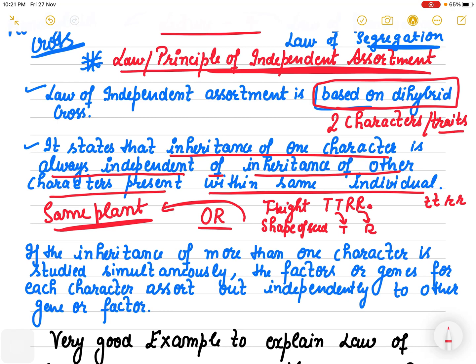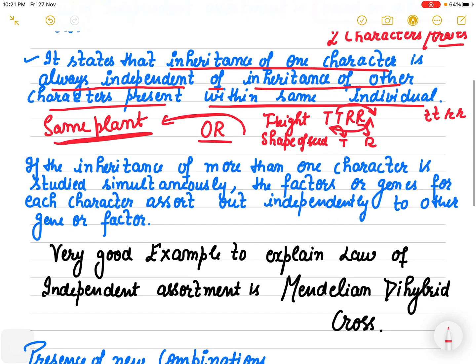Are you getting my point? The shape of the seed does not affect the inheritance of tallness, and tallness does not affect the inheritance of the shape of the seed. They both are independent of each other. So what is another way to express this? If the inheritance of more than one character is studied simultaneously, what are we doing? We are studying height and shape of the seed together.